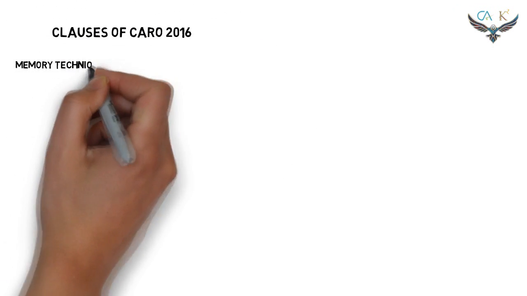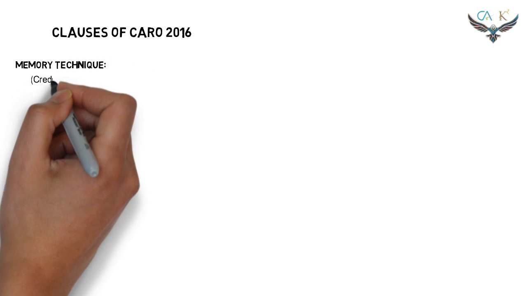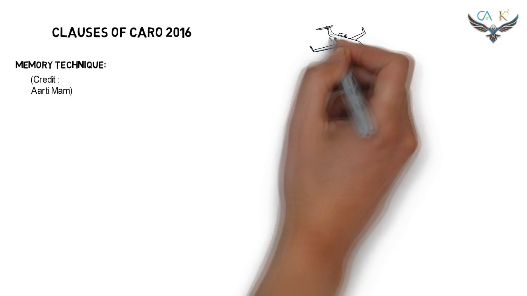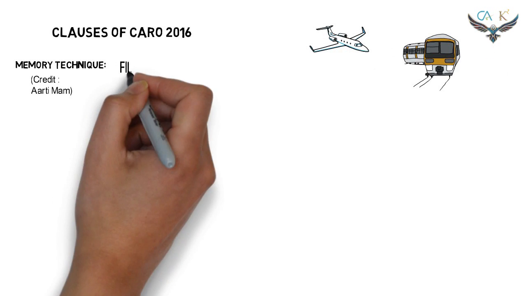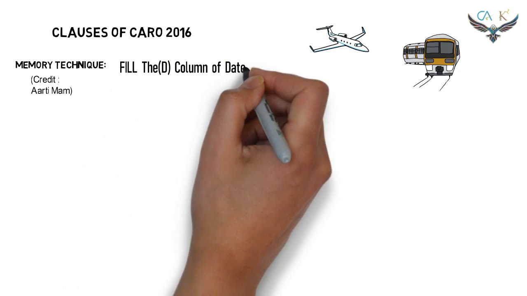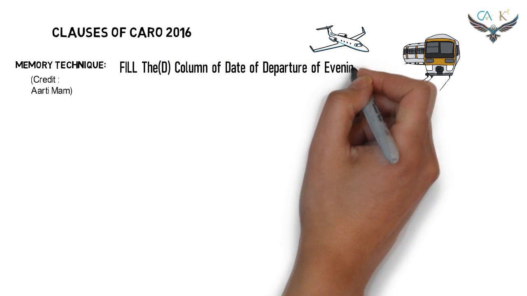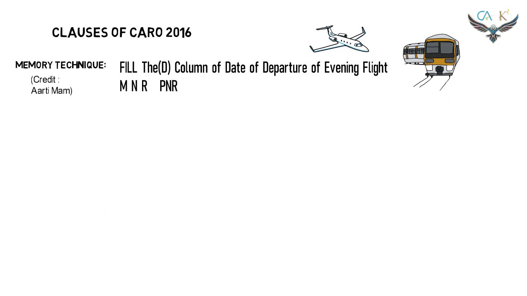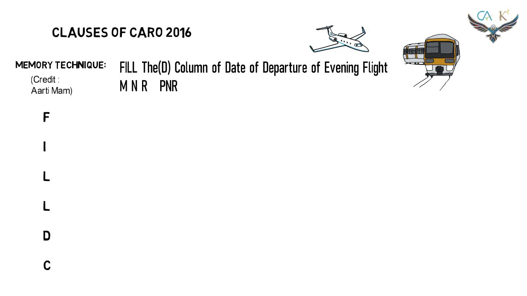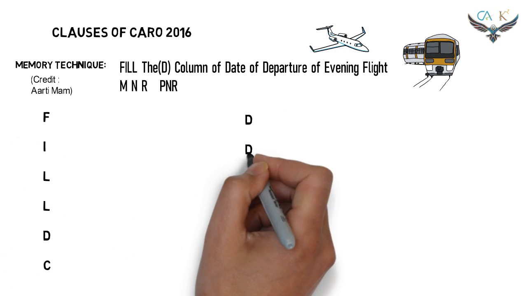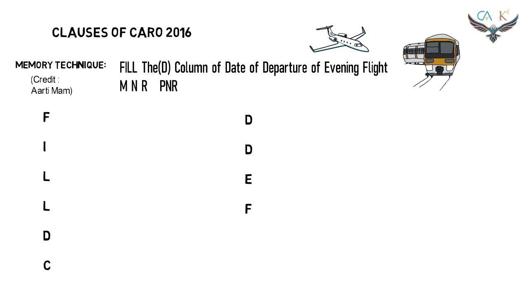Okay, now let us see the easier way to remember the clauses through the memory technique. The credit for all the memory techniques goes to CA N-Orthy Laguthy ma'am. Try to remember the following sentence in order to remember all the 16 clauses of the CARO 2016. Fill the column of date of departure of the evening flight MNR PNR. Let me tell the sentence once again. Fill the column of date of departure of the evening flight MNR PNR.